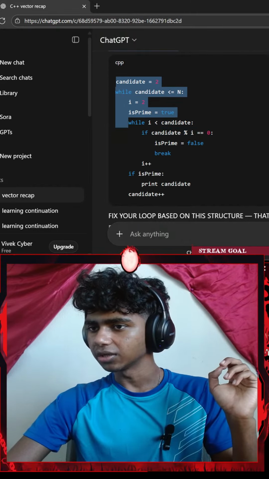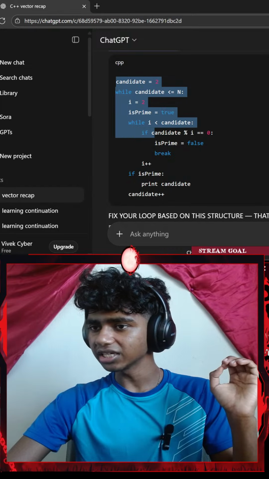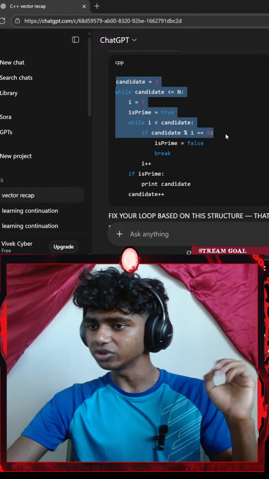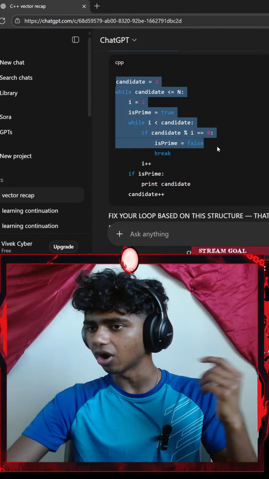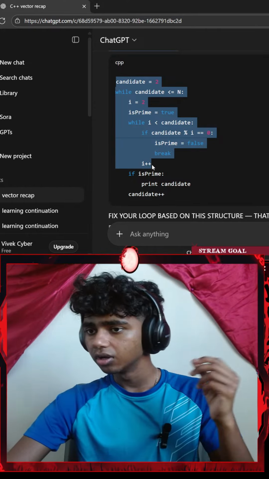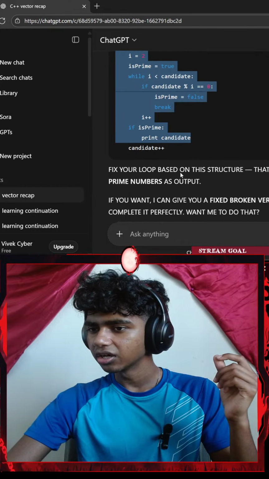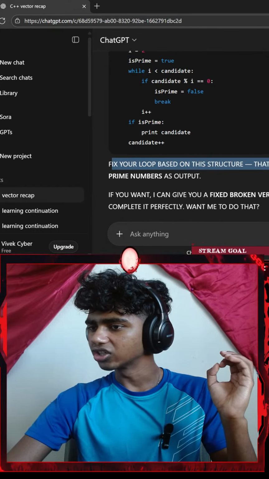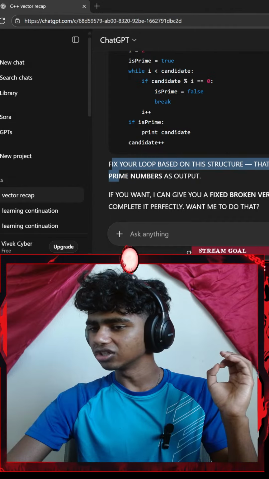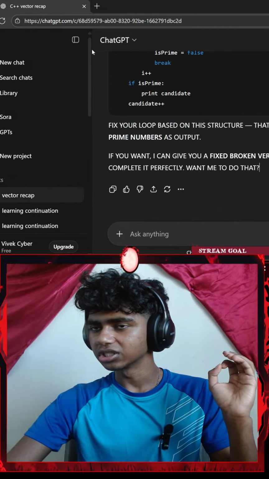Okay, I think I see. While i is less than candidate, if candidate modulus i equals 0, isPrime equals false. If isPrime, print candidate. Fix your loop based on this structure. That's the only way to see true prime numbers as an output.